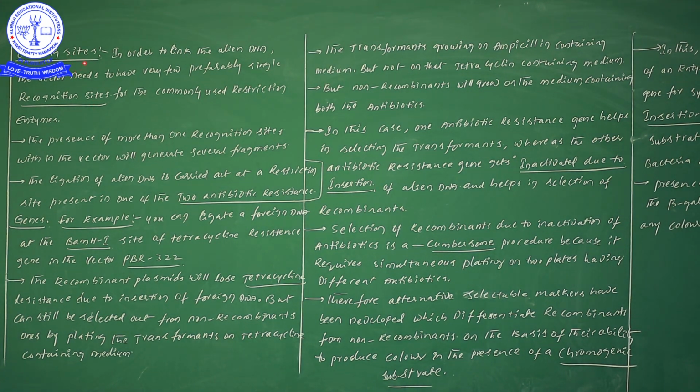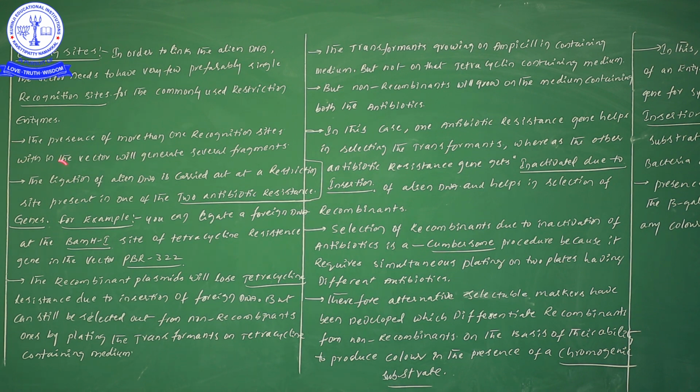These cloning sites help in the cloning of our desirable gene. Using recognition sites, we cut with restriction enzymes and incorporate our foreign gene there, so our foreign gene will be cloned. That particular site we call the cloning site.